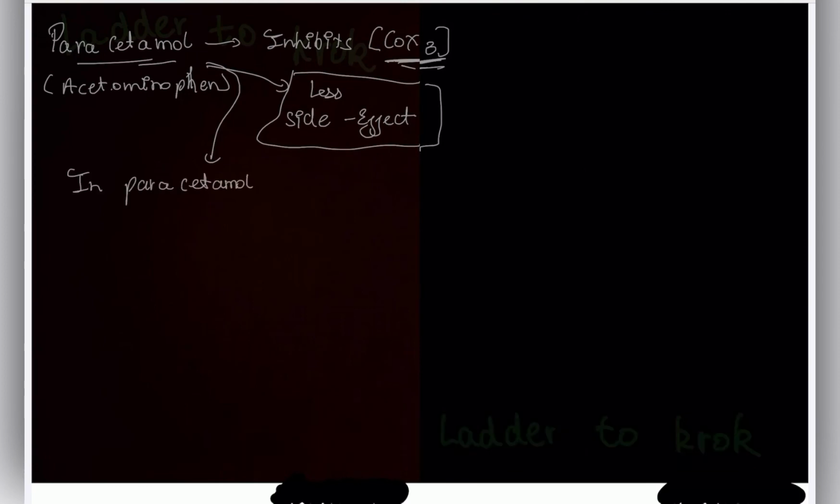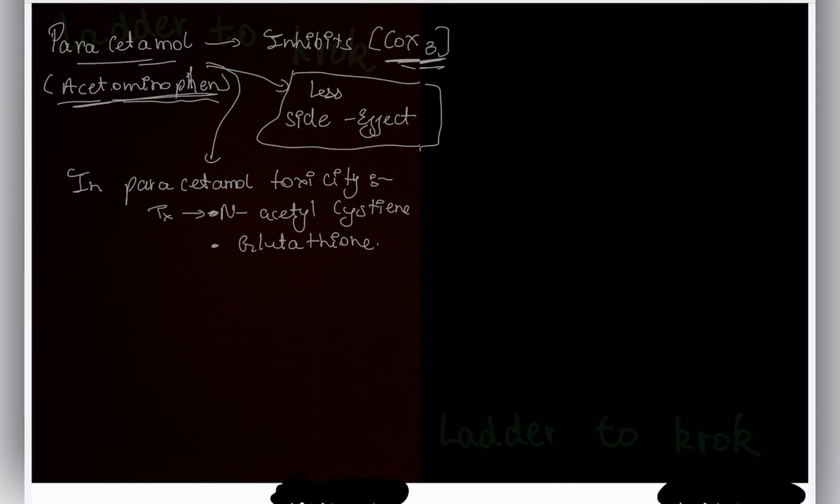Sometimes what people do, since it's commonly available in every house, is eat it when they're feeling pain or any mental stress, I don't know, many reasons. So they took it in a very huge amount. Usually it's a rare condition, but still it can happen. In paracetamol toxicity, the treatment is N-acetylcysteine. Or if it's not available, you can also use glutathione.